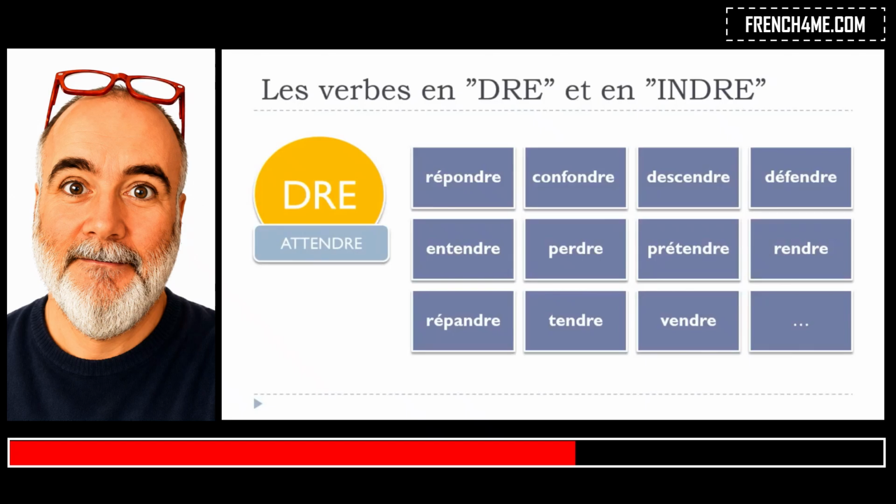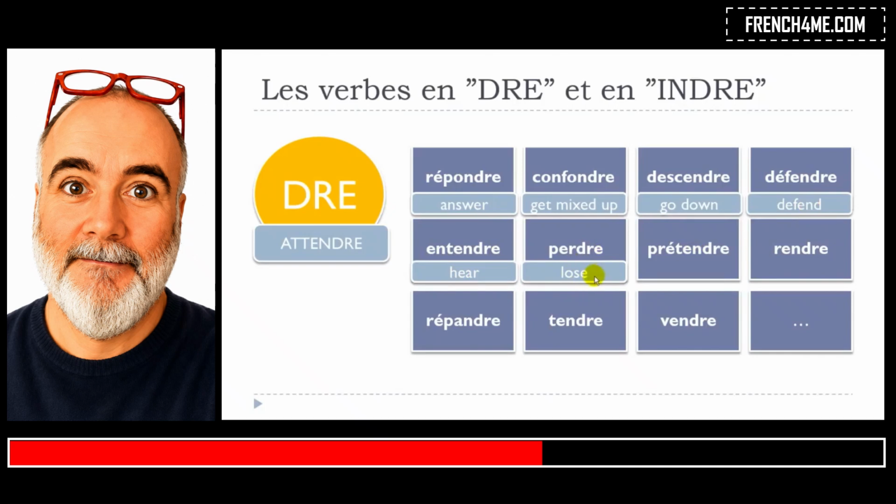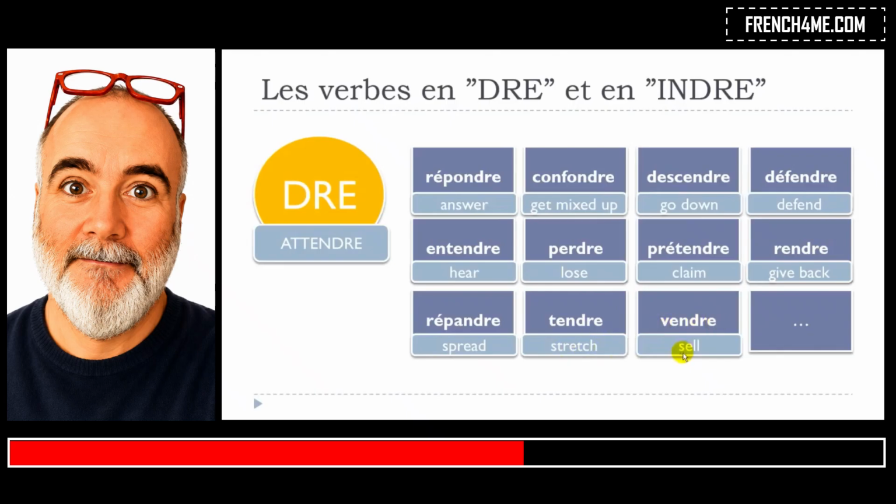I'm pretty sure that you are expecting some translations here, so that's the reason why they are coming now. Répondre, it's to answer. Confondre, to get mixed up, descendre, to go down, défendre, to defend, entendre, to hear, perdre, to lose, prétendre, to claim, rendre, to give back, répandre, to spread, tendre, to stretch, and then vendre, to sell.